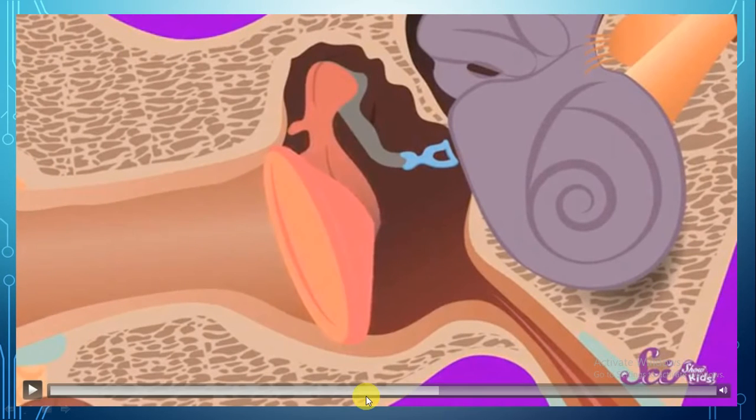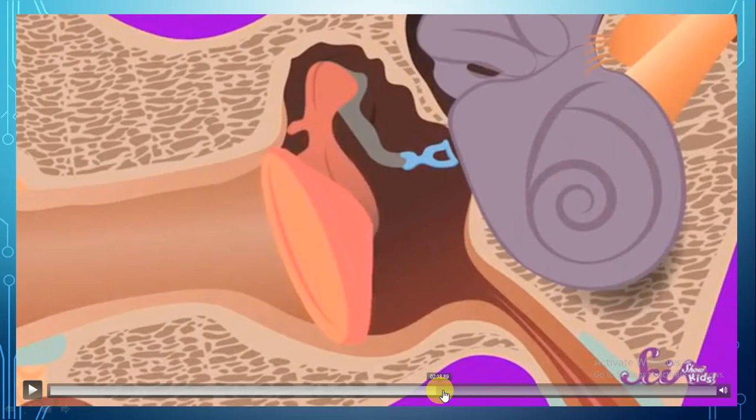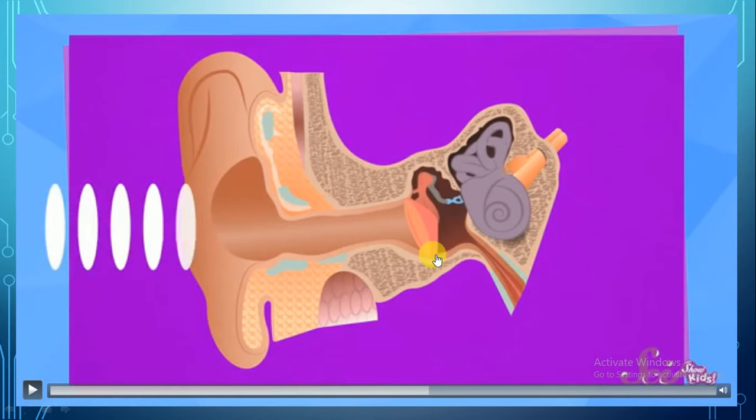Okay guys, so we hear sounds by ear. Excellent. So this is the ear from the inside. Allah subhanahu wa ta'ala created the ear so we can hear sounds. And we have this part here. This is the eardrum. It's like the drum, as you see here. Okay, so this part we call the eardrum, and we are going to talk about those parts of the ear in the next videos.